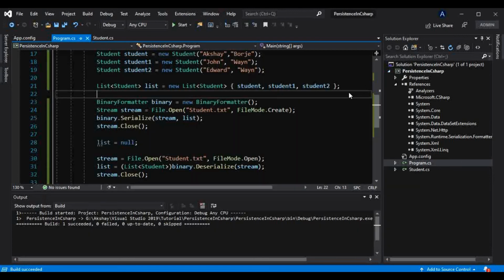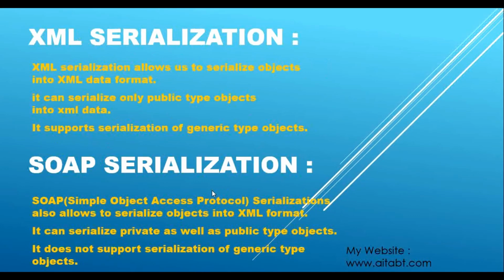So this is how we use serialization in C#, and different serializations according to our requirements. So that's what we have just seen. XML serialization allows us to serialize objects into XML data format, and we have seen that it stores information in XML data format, and it can serialize only public type objects into XML data. We have seen that it only works with public types and not private types, and also it supports serialization of generic type objects. Maybe I have not shown you that, but XML serialization also supports serialization of generic type objects. SOAP serialization doesn't support that.